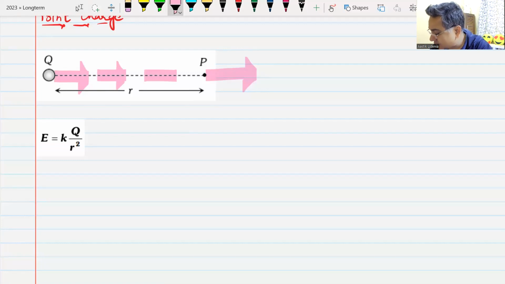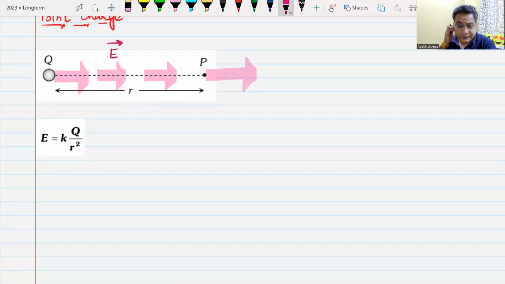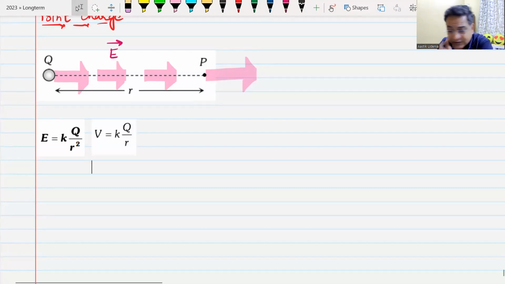The potential at this point P is given by the formula kQ by r, where k is 1 by 4 pi epsilon naught. I hope you understand this. Yes or no? Yes, sir.